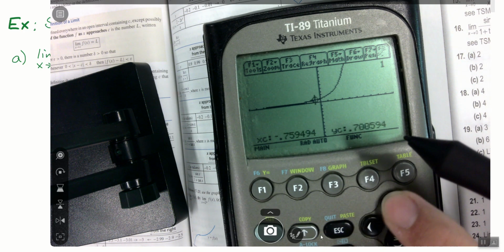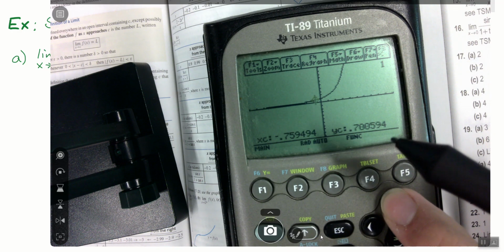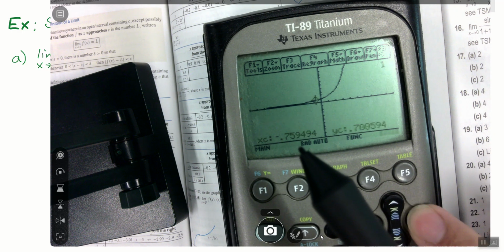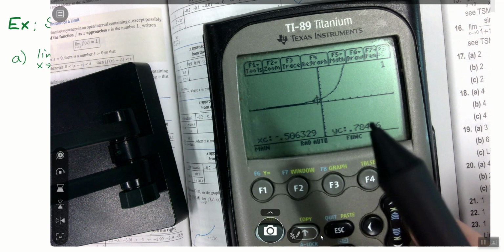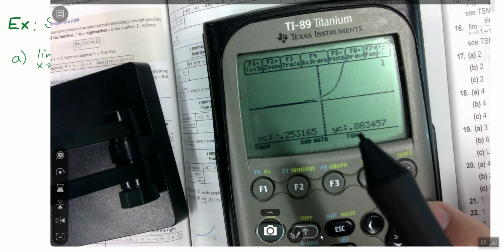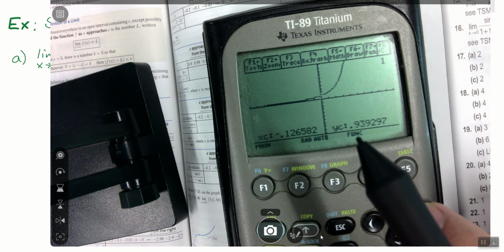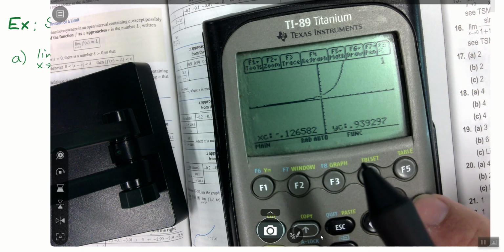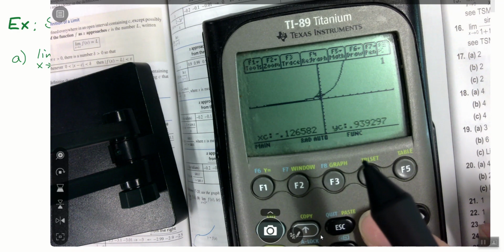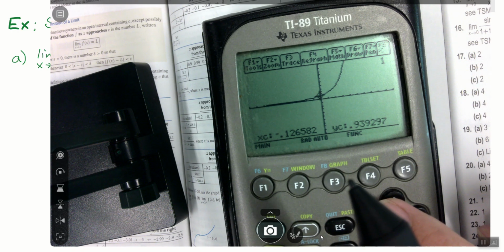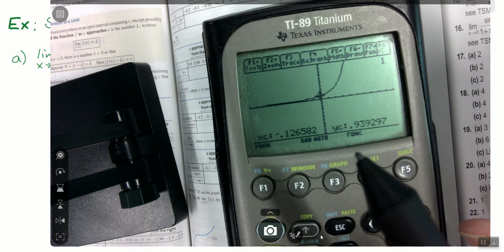What about as I'm from the left and I'm starting to get closer? So here I am at negative 0.75, well, I'm going up and down. What am I doing? Getting closer and closer. What is this y value getting closer and closer to? 1 again. So whether we see it on the table or we see it on the graph, we get the same value. Okay. I would legitimately like to not use either of these approaches, but these are the way that we're doing it for now.